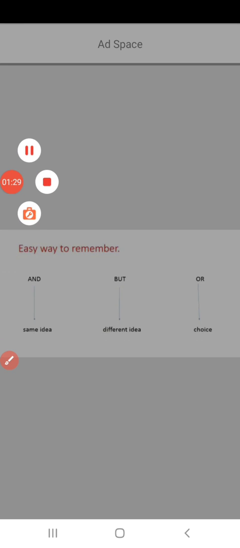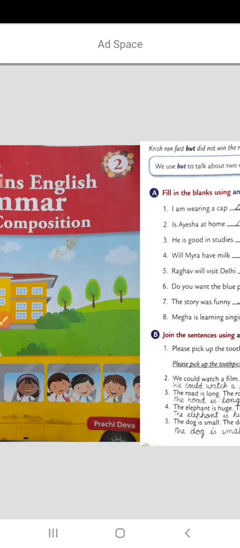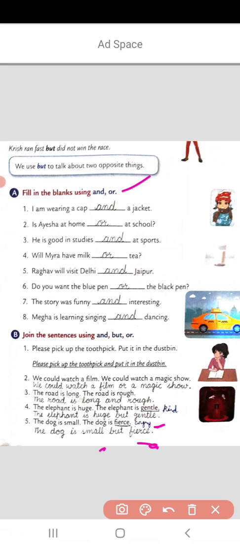All right, so now we'll do practice of conjunctions in the English grammar book. Here A part is already done, so we'll start with B part. Join the sentences using and, but, or. The first part is already done, so we'll start with the second. We could watch a film, we could watch a magic show. Which conjunction will we use? We could watch a film or a magic show, means one thing we could watch, either a film or a magic show.